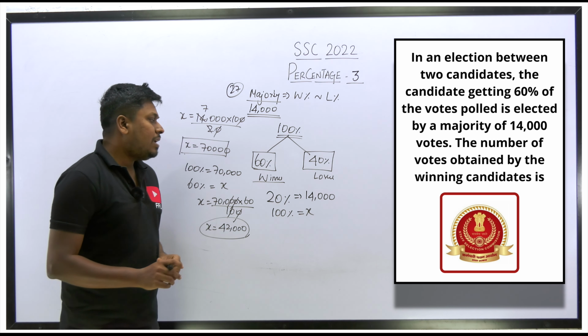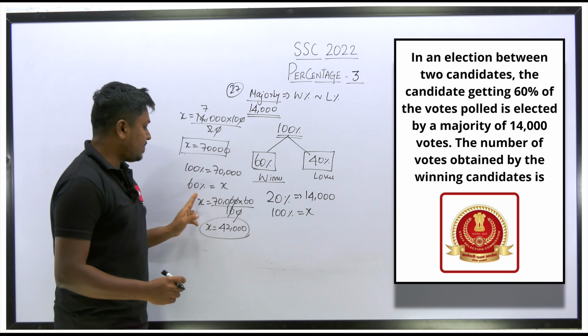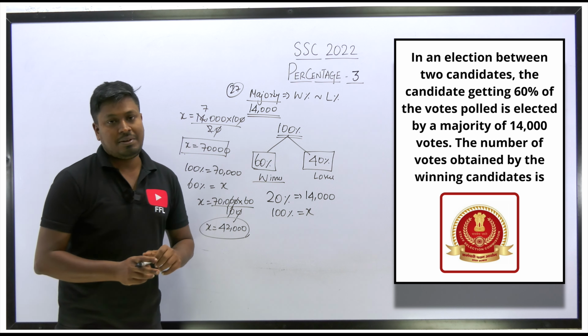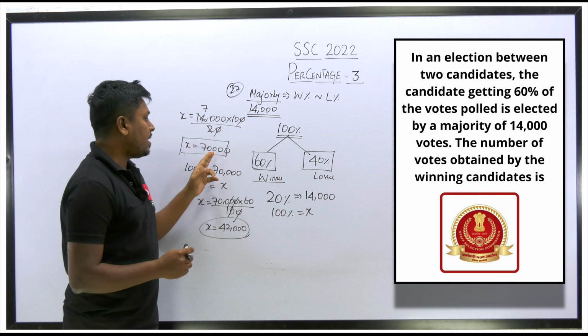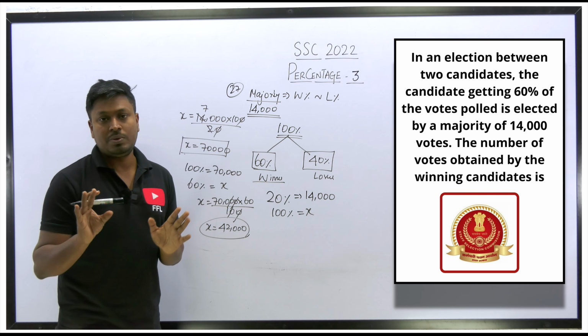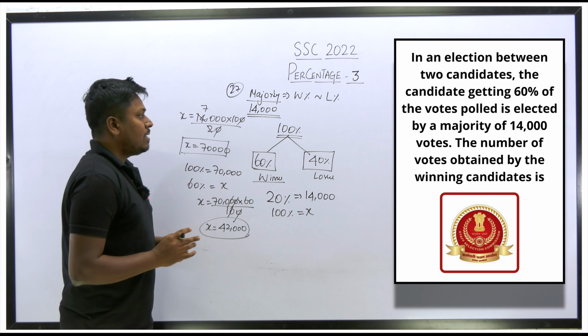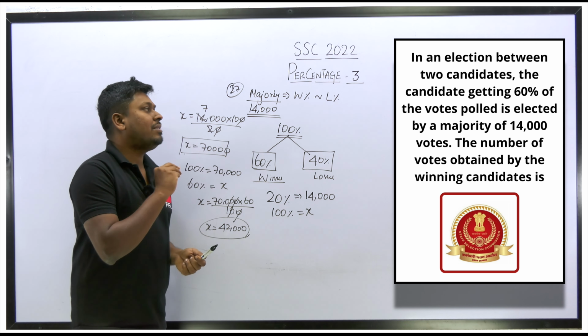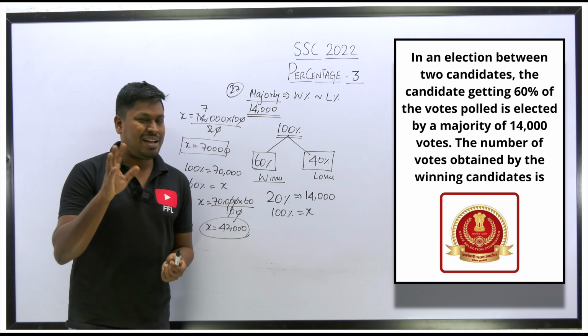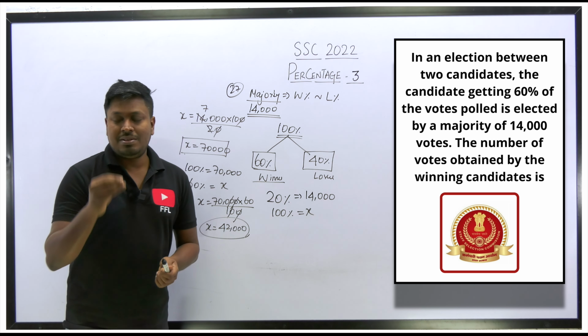Got it or not? In case they ask for the loser, then find 40% here, and the result will be the loser's votes. Or else subtract from 70,000, and the result will be the loser's votes. Friends, understood? So it is a very easy question to solve, because here the question does not have invalid votes or blank papers or anything like that. So it's a direct question.